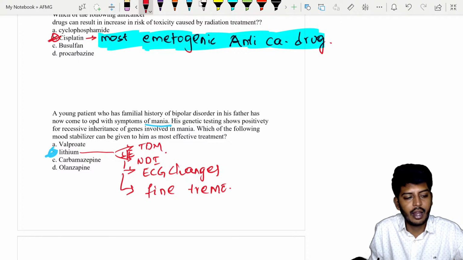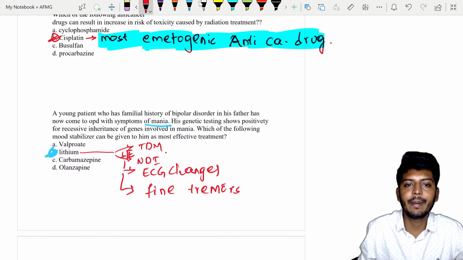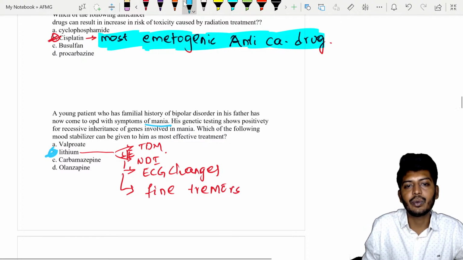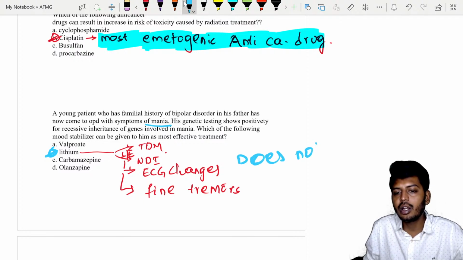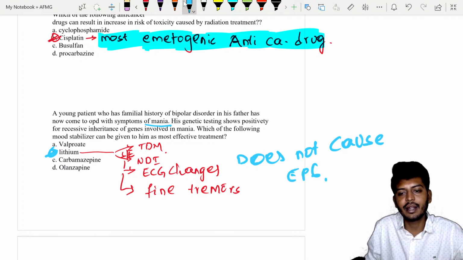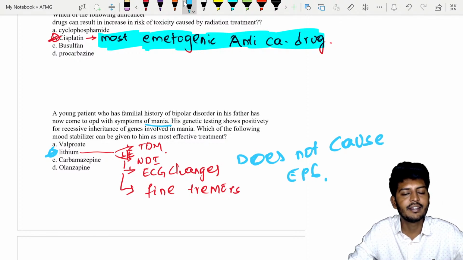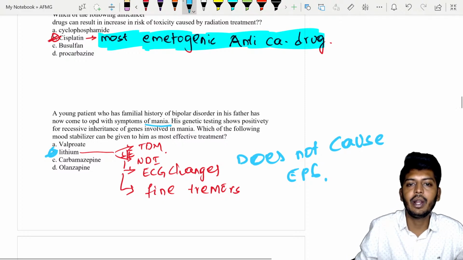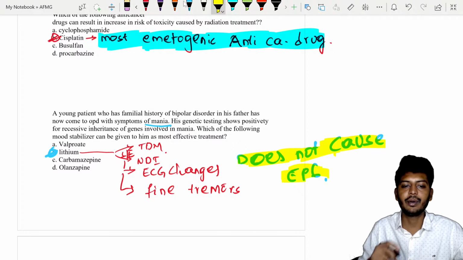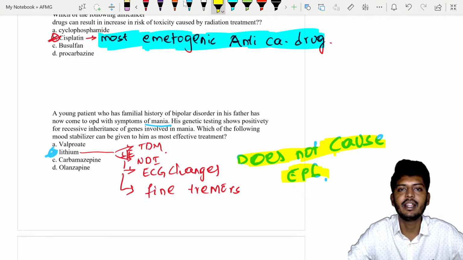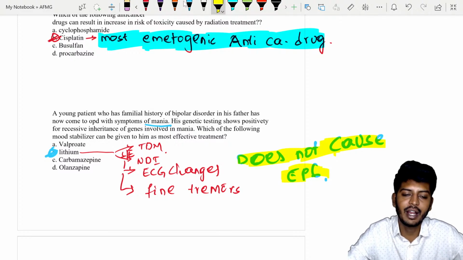fine tremors. Now, the most important question here is that many people make a mistake. This lithium, my dear students, does not cause, this is a very, very important point, extrapyramidal symptoms. It does not cause extrapyramidal symptoms. Many people made this mistake in the last exam. They had asked, all of the following are the side effects of lithium, except, and many students made the mistake of marking fine tremors. No, if lithium is used, definitely fine tremors can arise.